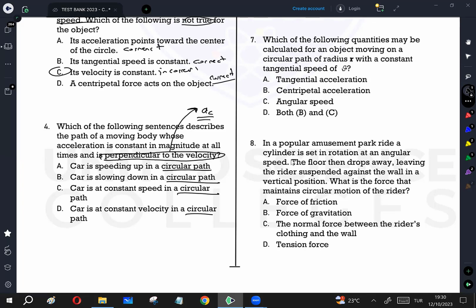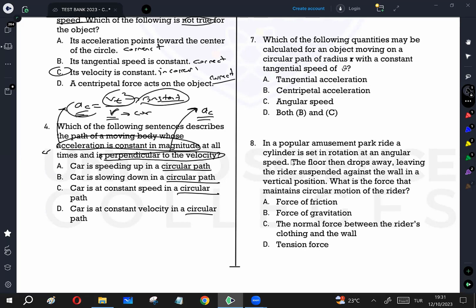So whose acceleration is constant in magnitude? Yani AC is going to be constant in magnitude. It's going to be a circle, but AC is going to be constant. How is it possible? Because AC equals VT squared over R. If this number is constant, because for a circle R is constant, VT must be constant too. So if VT is constant, R for a circle is always constant, so AC is constant. That's why the object must move with constant speed.